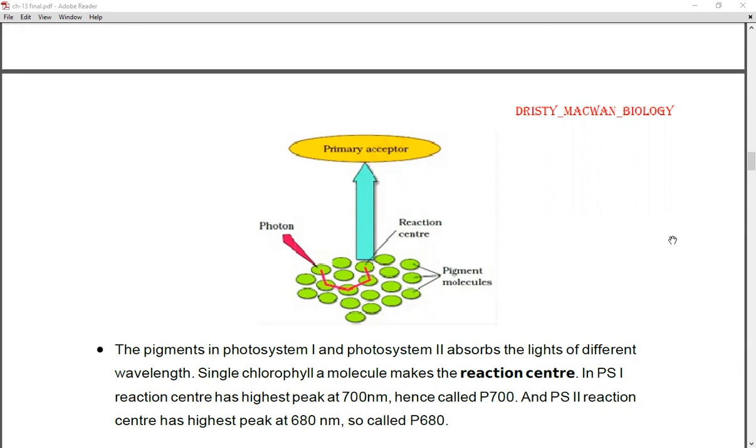Photosystem 1 has its highest peak at 700 nanometer wavelength, and PS2 has its highest peak at 680 nanometer wavelength. Hence, PS1 is also known as P700 and PS2 is also known as P680.